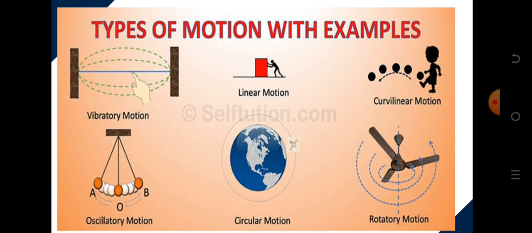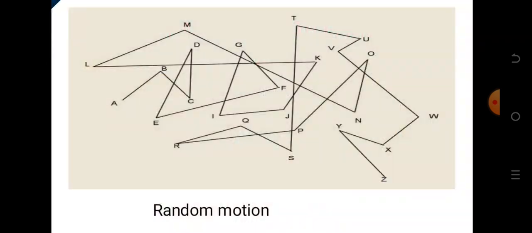Then we look at the circular motion. That's the motion of the heart about its axis of rotation. Then we have the rotational motion. You see the motion of the fan and the blade of the fan. That's good. Now let's look at this.